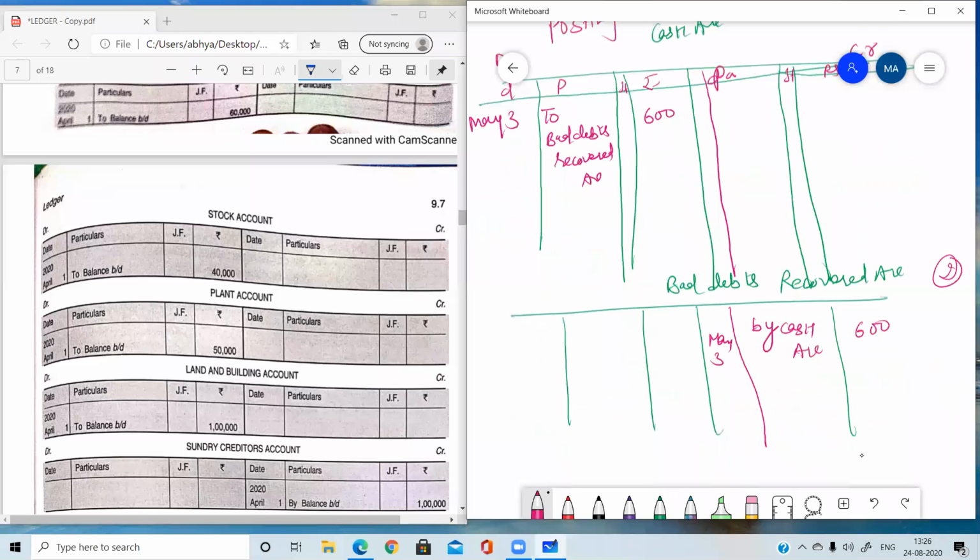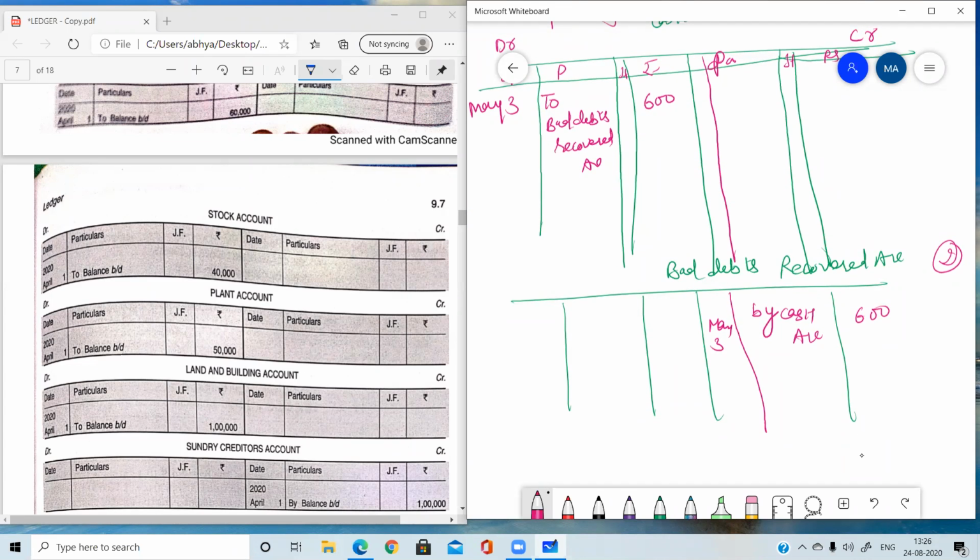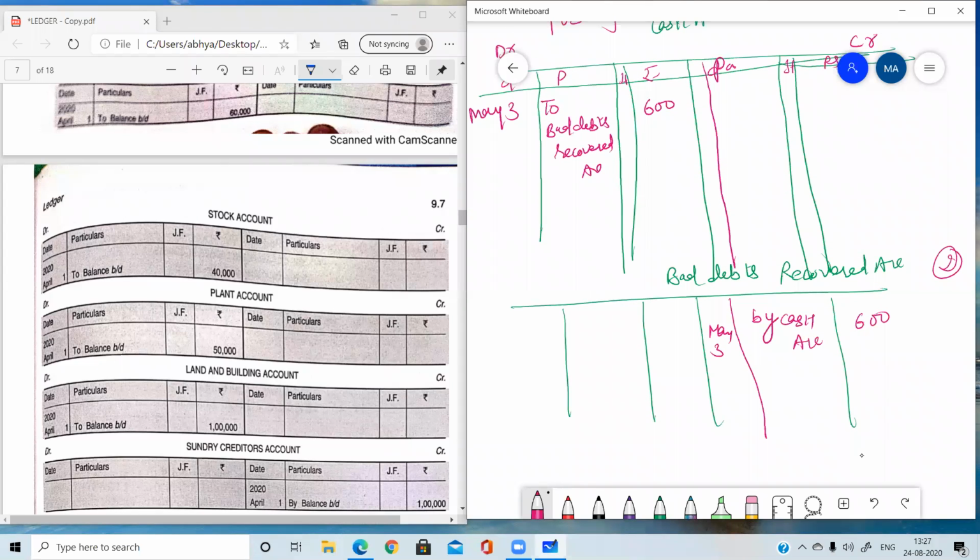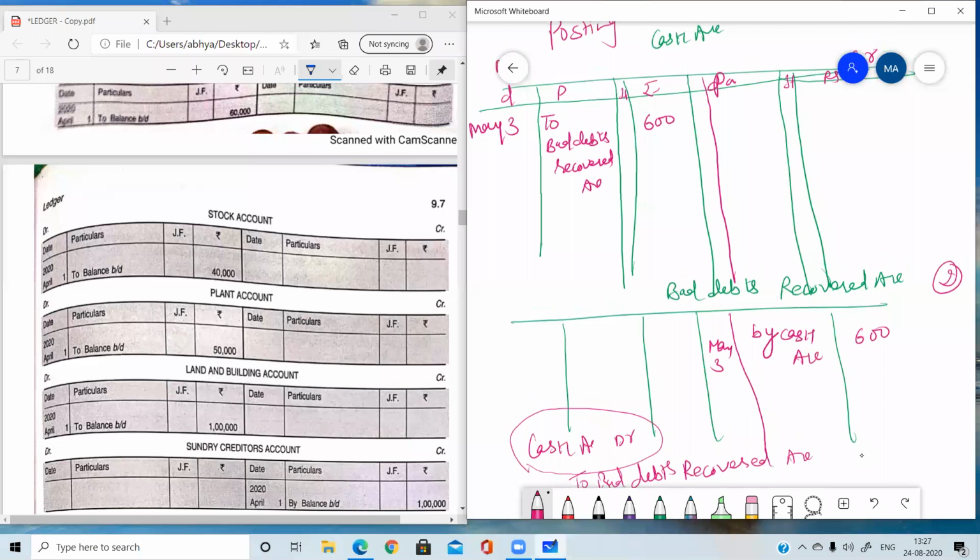Yes, this was the account which we have prepared. The bad debt journal entry was cash account debit to bad debts recovered account. Again, I am explaining. First of all, we need to see the account which is debited. The account debited is cash. So in the cash account, on the debit side, because cash is debited.